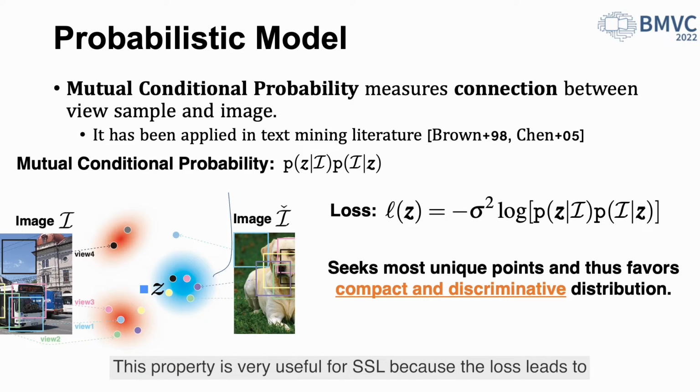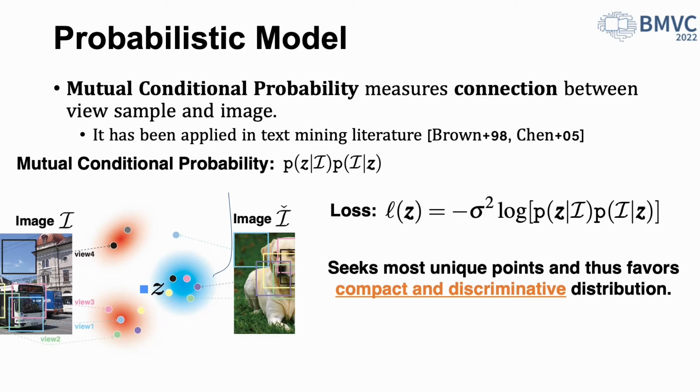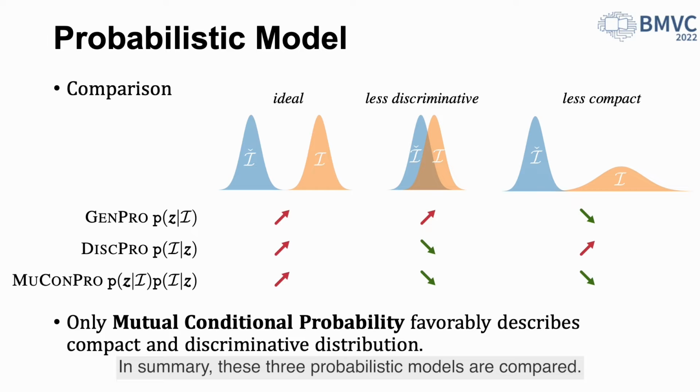This property is very useful for SSL because the loss leads to favorable feature representation, which is compact, increasing robustness against image distortion while well discriminating different images. In summary, these three probabilistic models are compared.